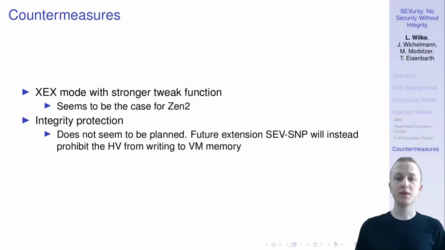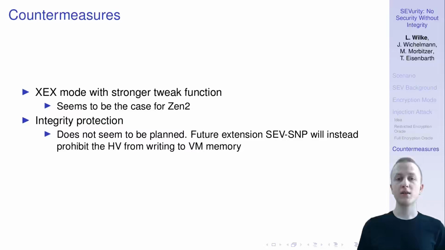that's no longer possible. And without knowing the tweak values, we can no longer predict how a ciphertext block changes when we copy it to a different location. And the other constructions for encryption oracles also have this problem. And this actually seems to be the case for the Zen 2 platform. We did some tests there, and it doesn't seem like the tweak values are 4-byte periodic anymore. However, the much stronger countermeasure would be to use cryptographic integrity protection that could actually detect if a block is decrypted at a different location or manipulated, because this would completely shut down the whole attack vector.